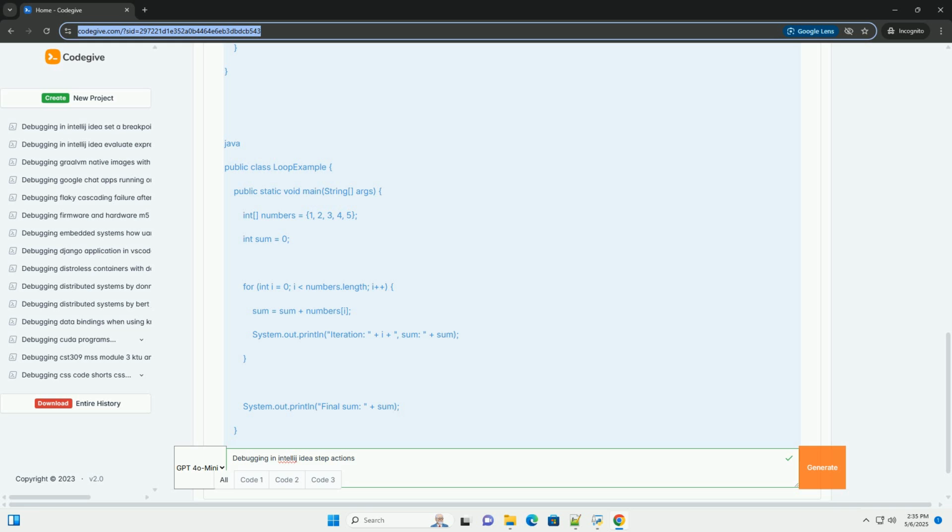Watches allows you to define custom expressions that are evaluated and displayed during the debugging session. This is useful for tracking values that are not directly visible as local variables. You can add watches by clicking the plus button in the watches pane or by right-clicking on a variable in the variables pane and selecting Add to Watches.